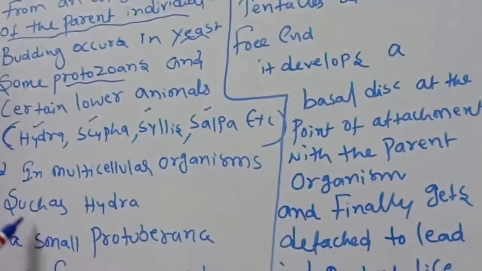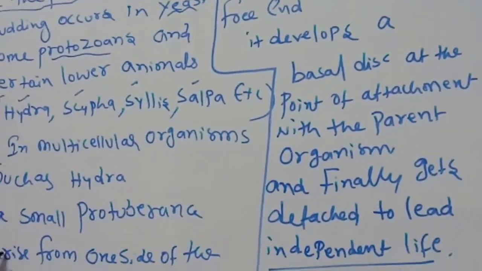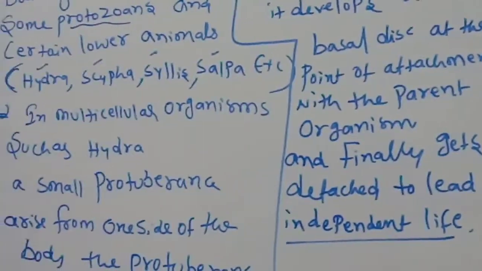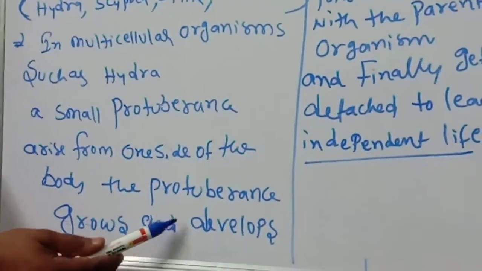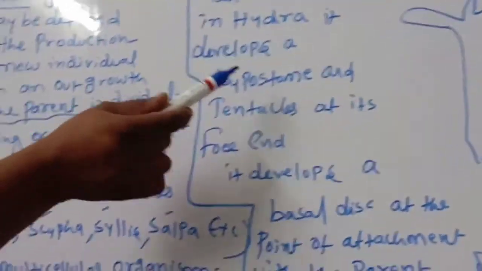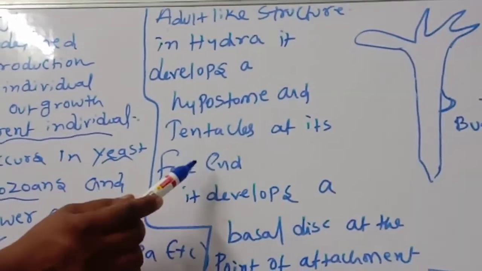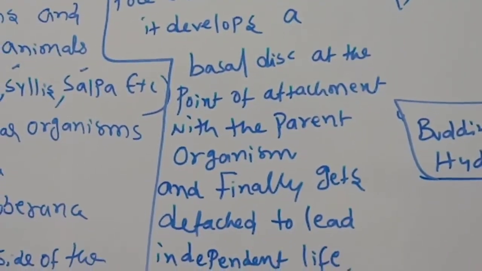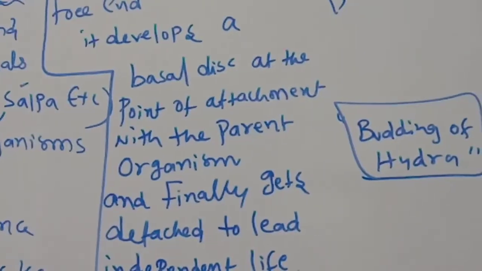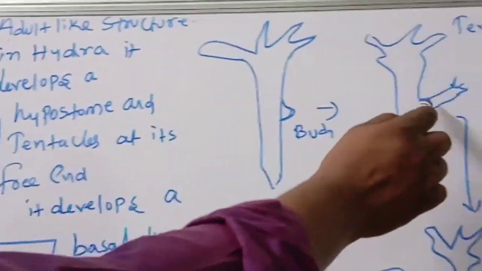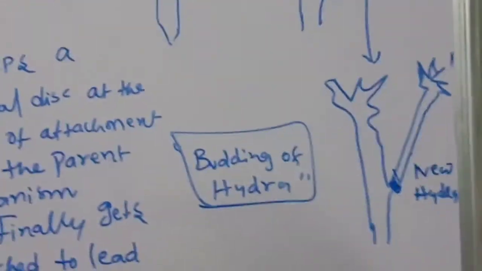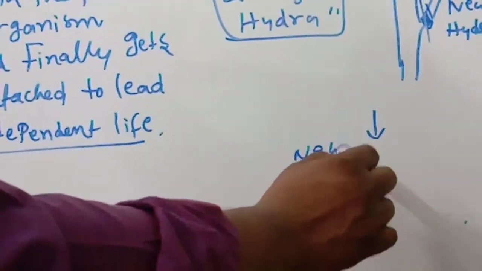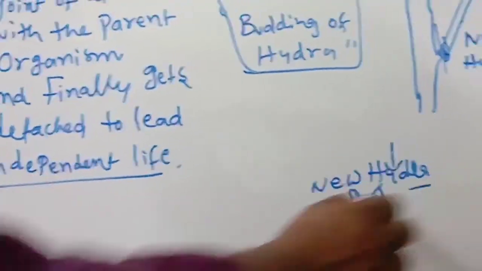In multicellular organisms such as hydra, a small protuberance arises from one side of the body. One bud is there. The protuberance grows and develops an adult-like structure. In hydra, it develops a hypostome and tentacles, and it develops a basal disc also at the point of attachment with the parent organism. Finally it will be detached, and it will become a new hydra.